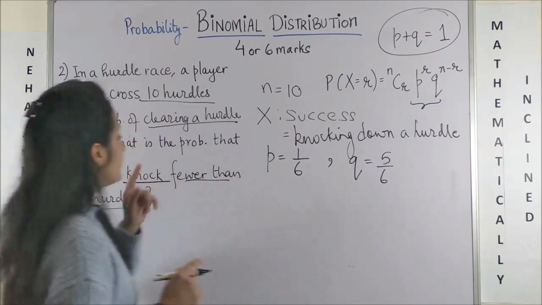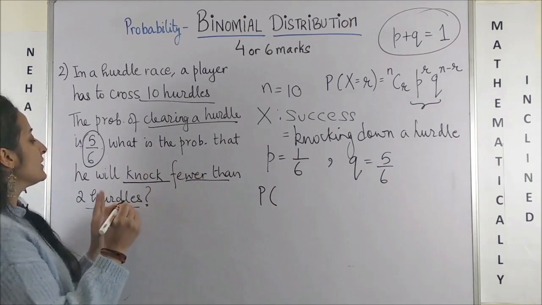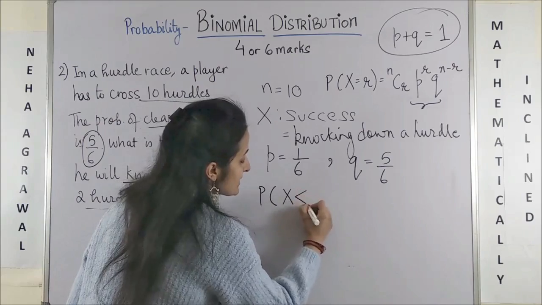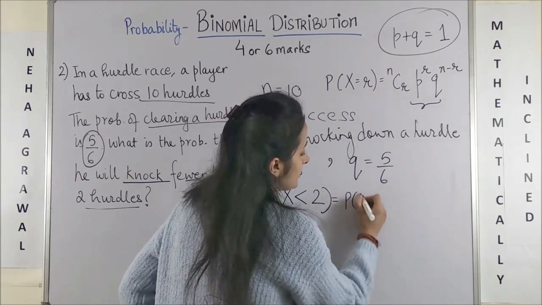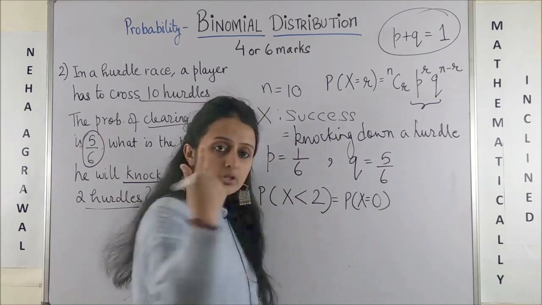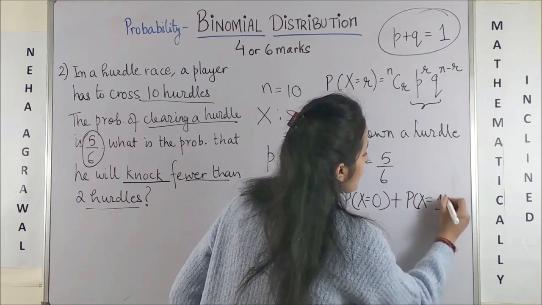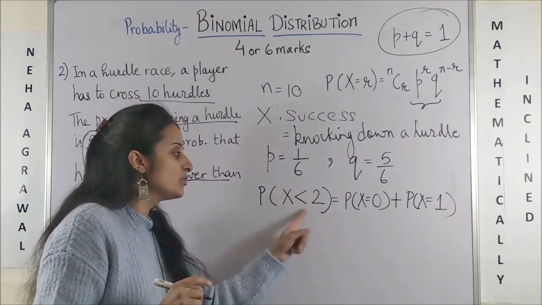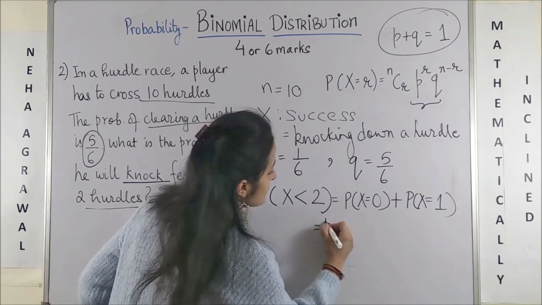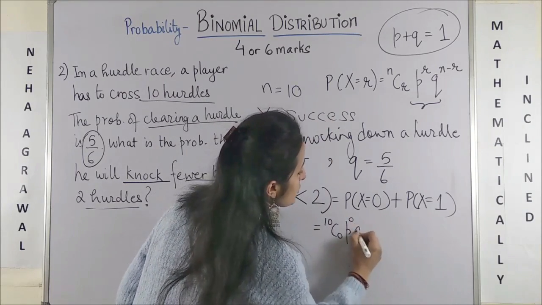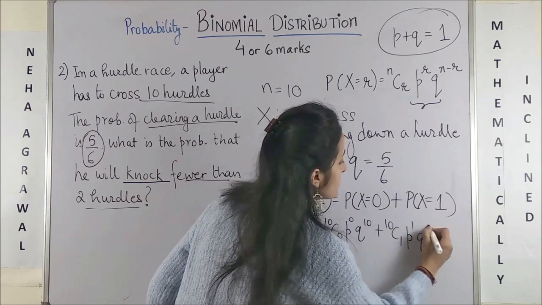Okay, once we've done that, what is the probability of knocking fewer than 2 hurdles? Fewer means less than 2. So less than 2 means either the person knocked down 0 hurdles or he or she knocked down only 1 hurdle, not equal to 2. So here I'll simply have 10c0 p raised to power 0 q raised to power 10 plus 10c1 p raised to power 1 q raised to power 9.